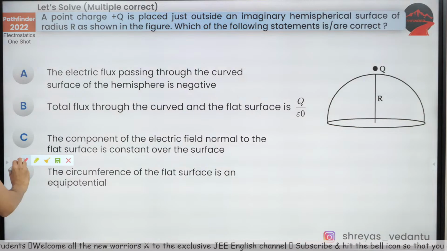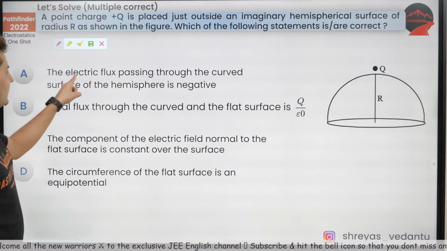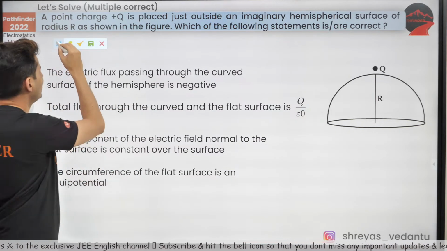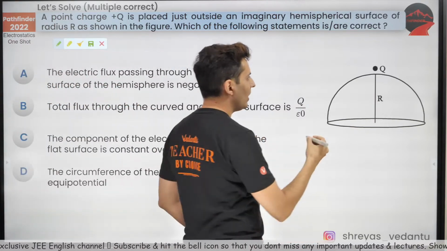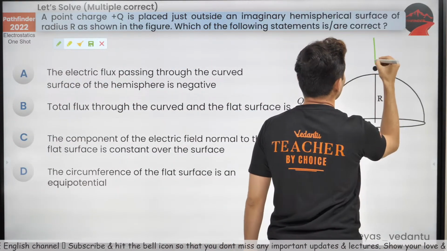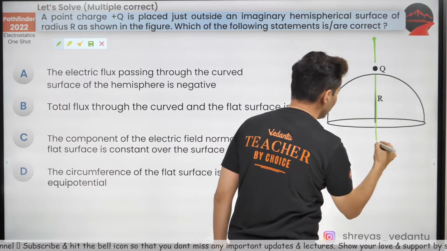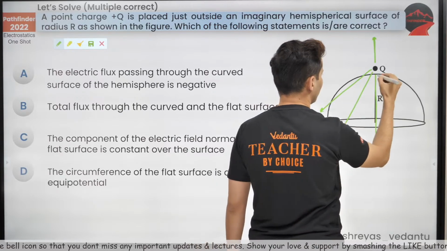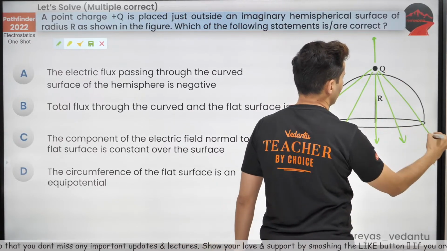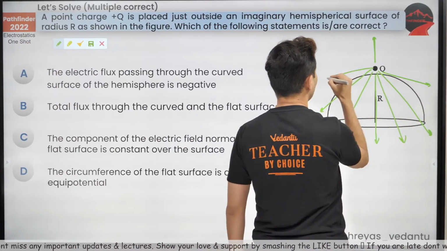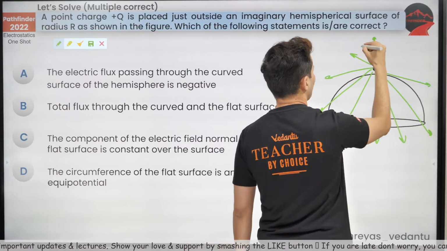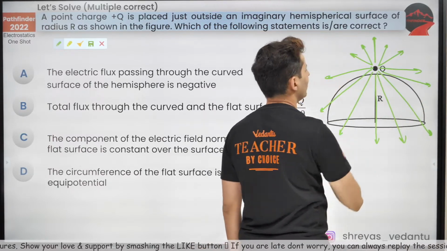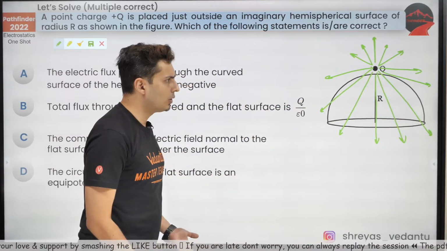Okay, so let's try and do this question. The electric flux through the curved surface. Let's try to draw those field lines first. That might give me some idea of how things are going to happen. So maybe I can show one field line here, one here, one here, maybe like this and like this. There will be so many other field lines coming out of it in all the directions. I'm just showing some of them. So these are the field lines which are going to come out of it.